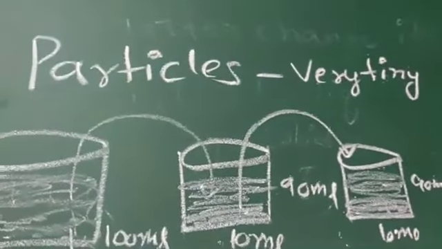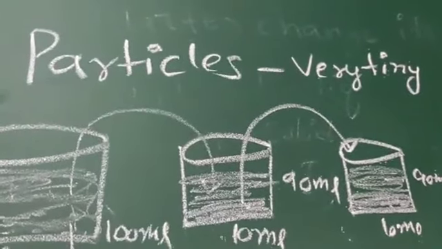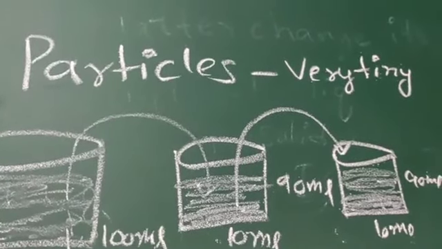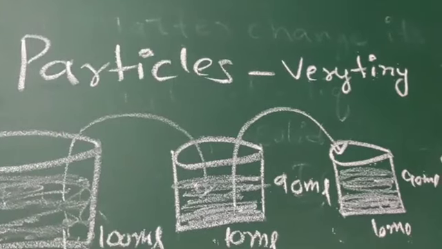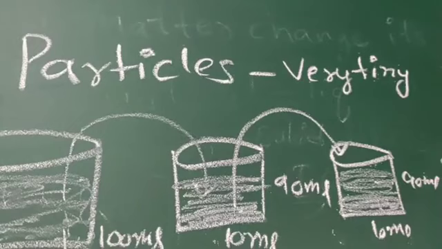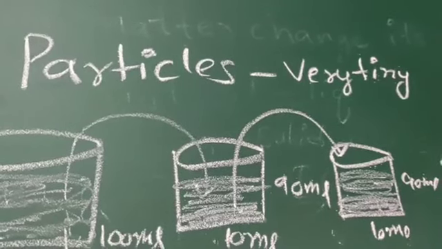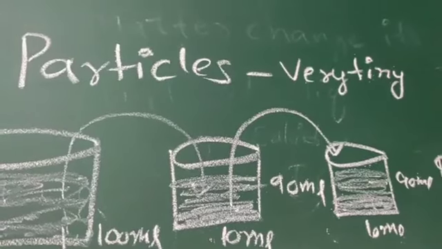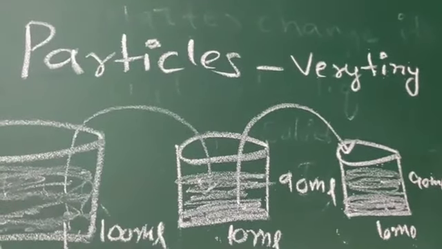how tiny the particles are. They are very tiny. We can't see them with the naked eye. So, particles are very tiny. So, matter is made up of tiny particles. Okay.